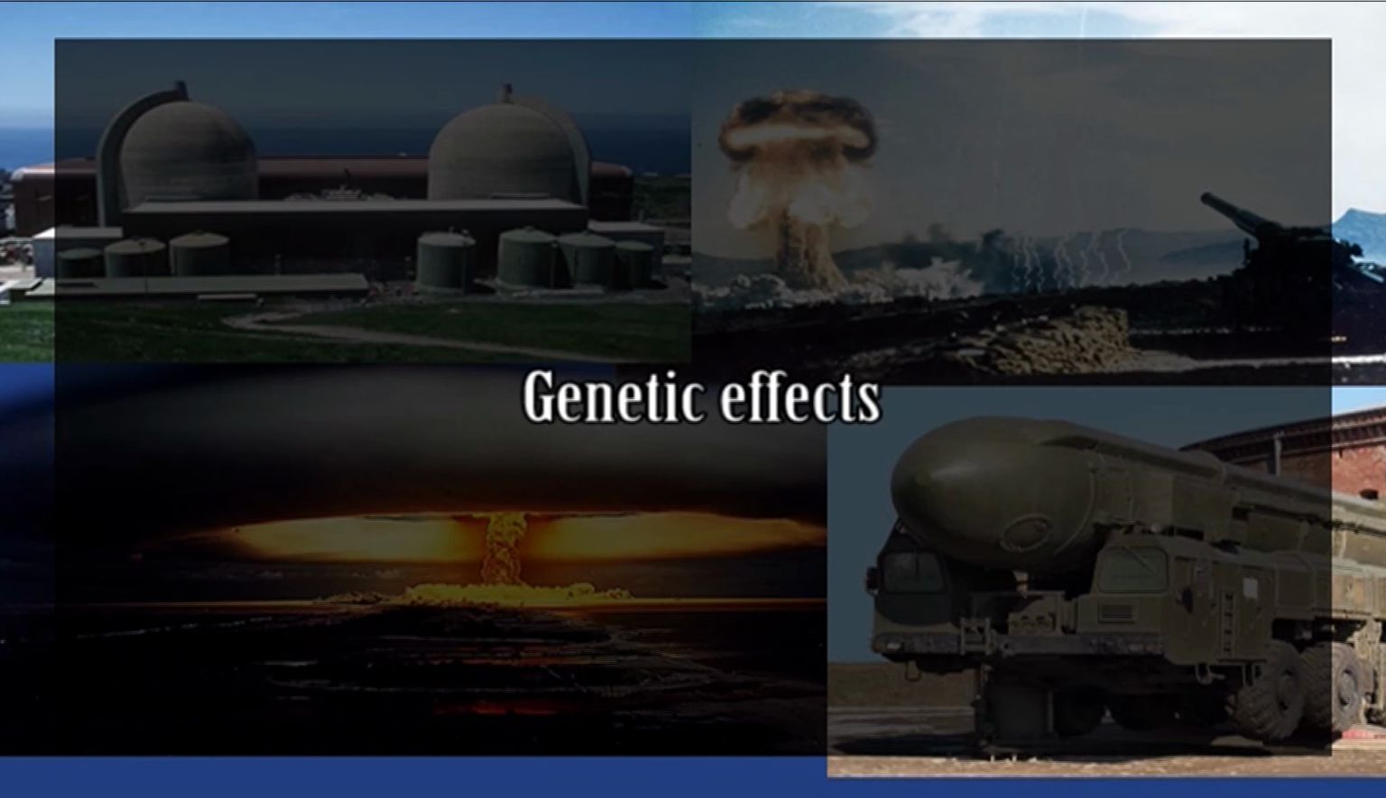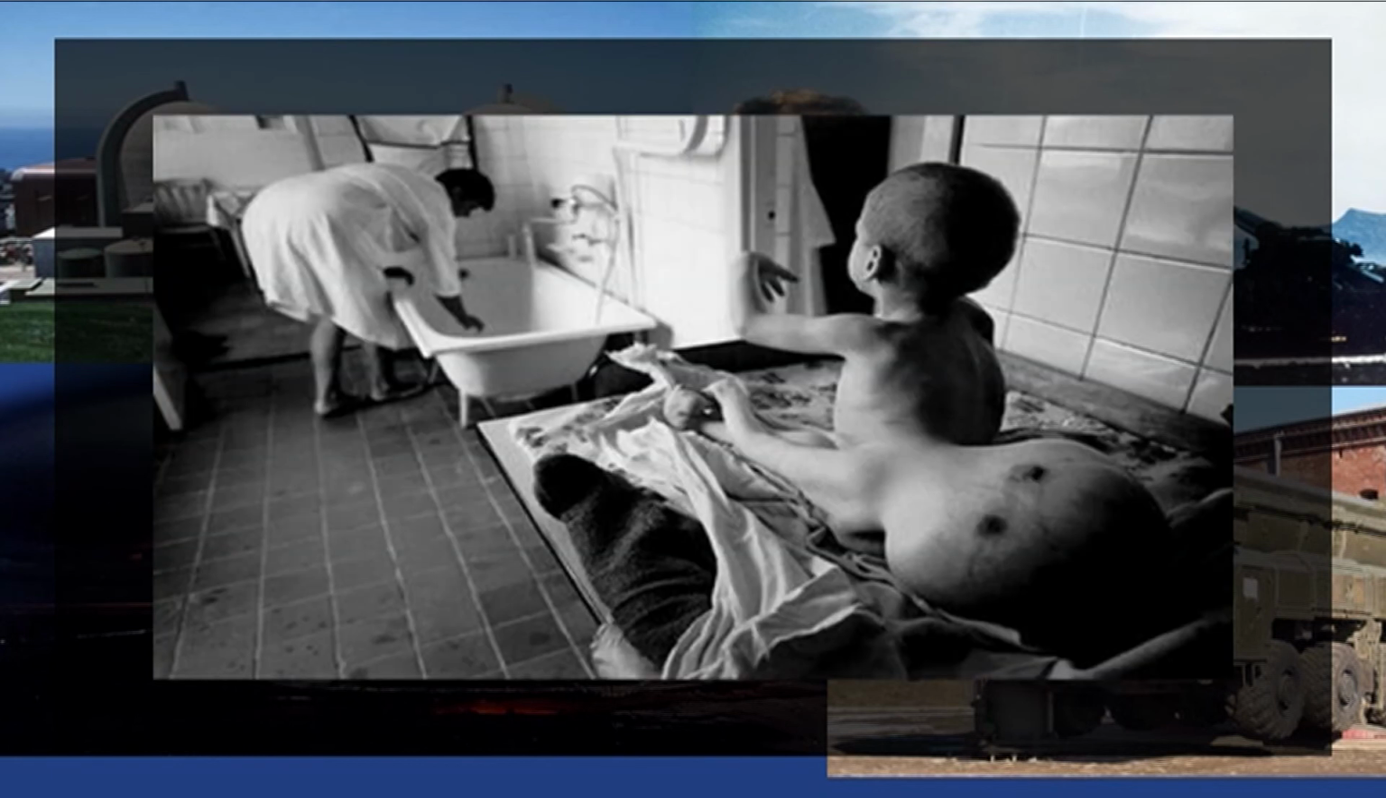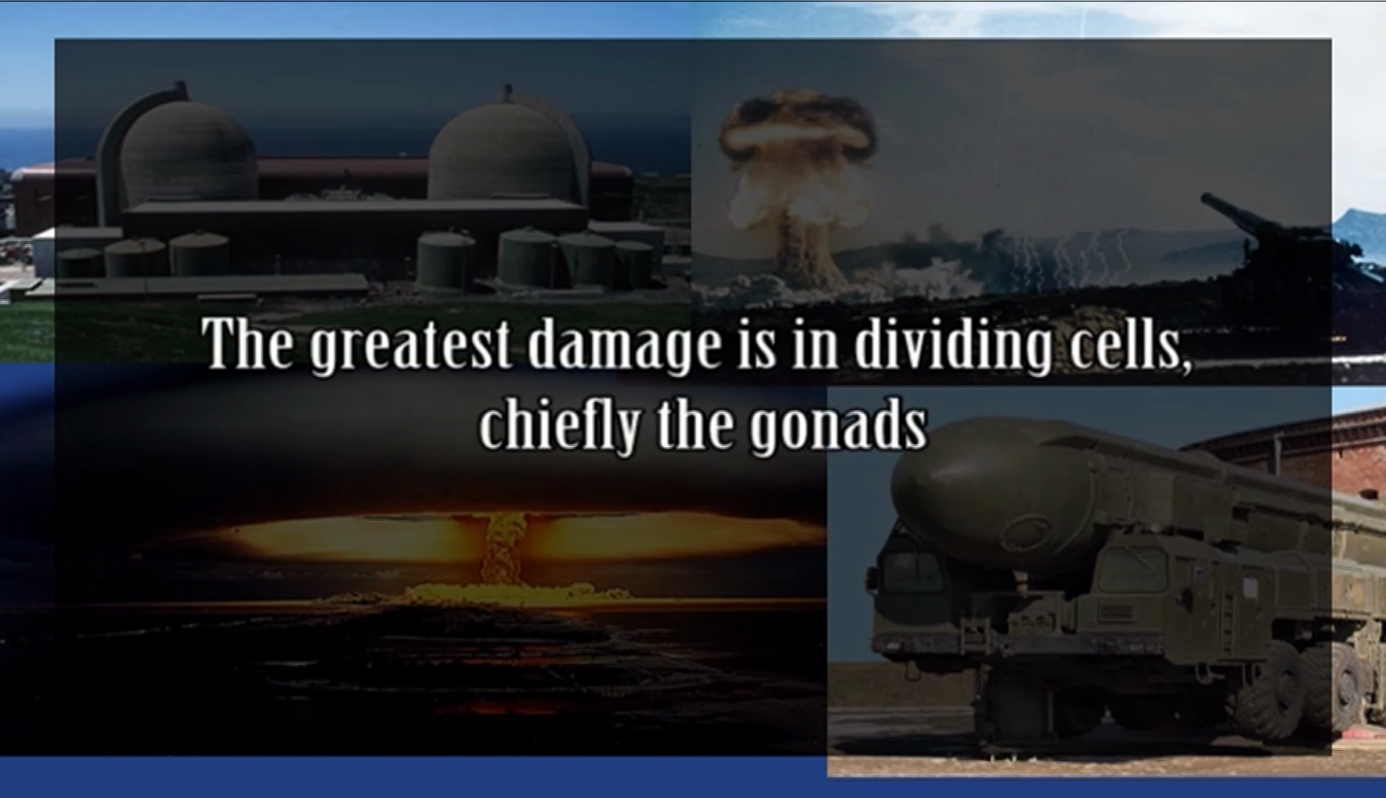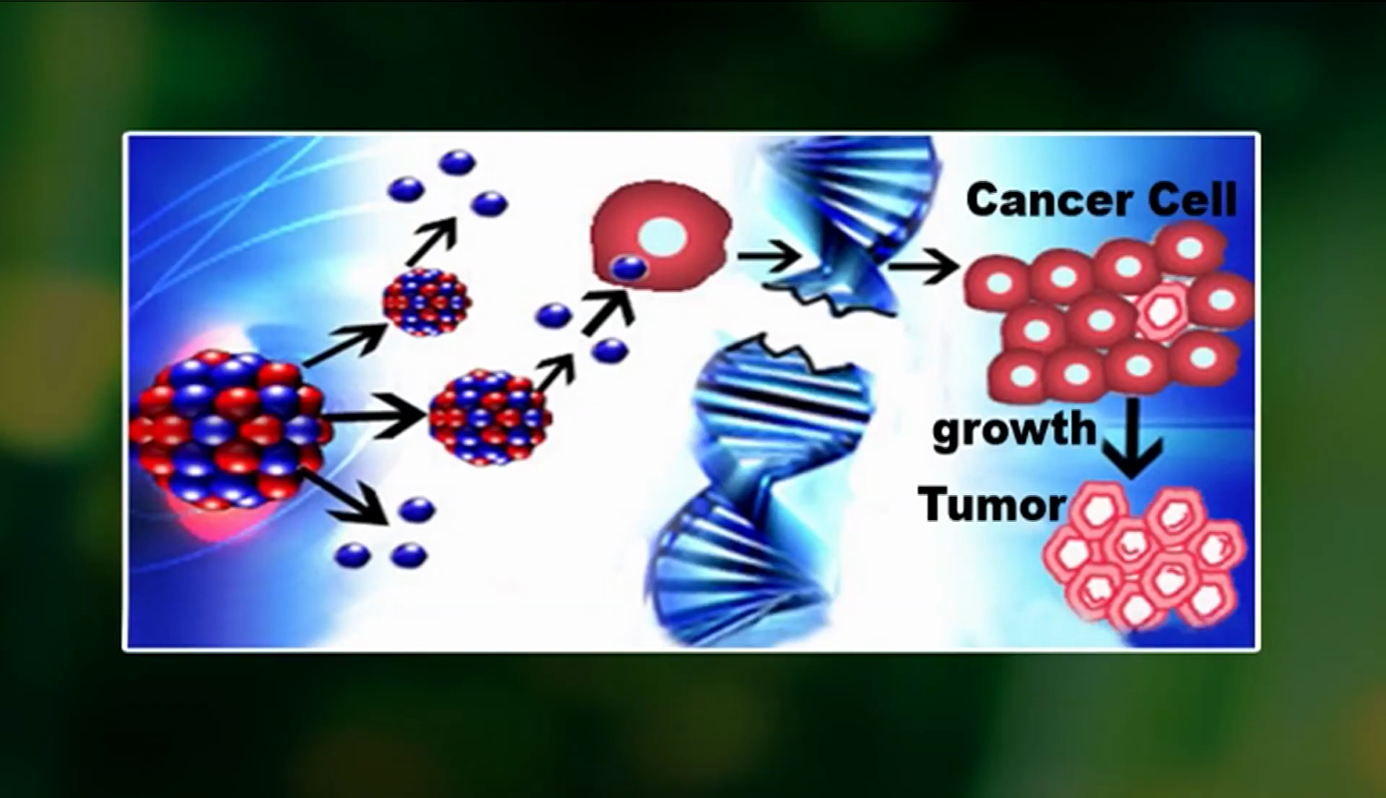Now, what are genetic effects? Both background natural and man-made radiation bring about the genetic effects, but the most genetic effects are brought about by man-made radiations. People in industry, research, and medicine using radionuclides are exposed more than others. The greatest damage is in dividing cells, chiefly the gonads. The effects include mutation, which is changes in genetic makeup of cell, where these effects are mainly due to damages to DNA molecules, lethal effects on egg or embryo.